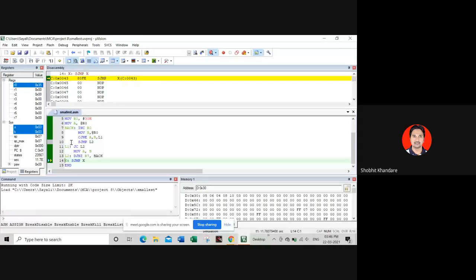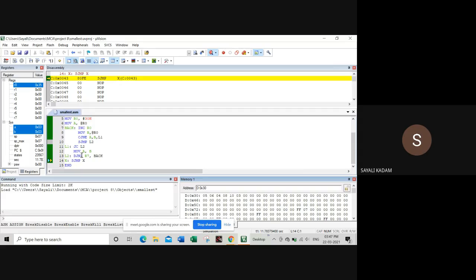Sir, I've run the program. The smallest value is 03, which I have stored in the accumulator. Okay. Sally, do you have the provision to store the smallest number in an internal RAM location?